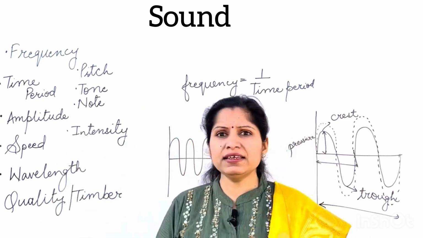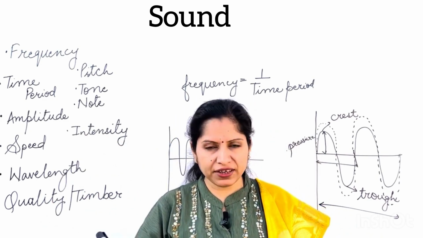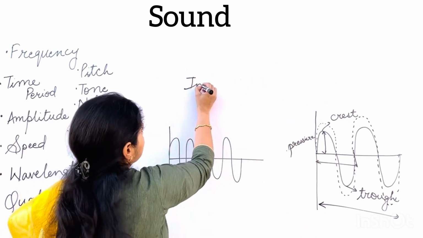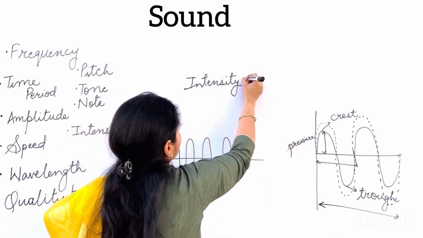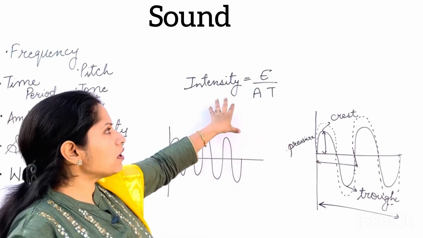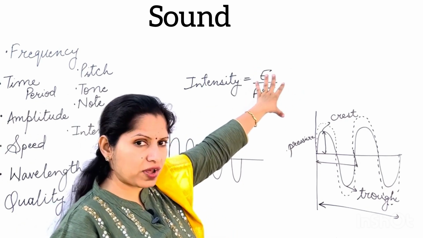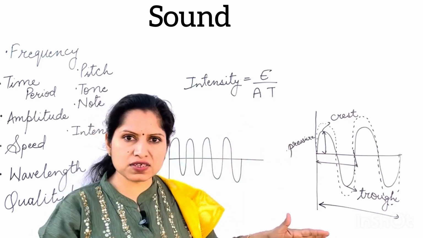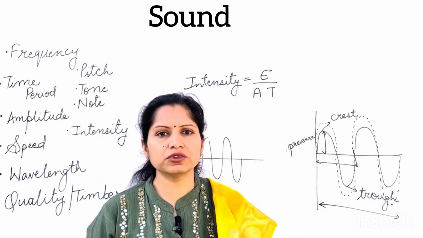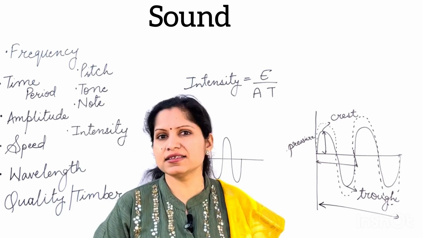Next comes the intensity of sound. Intensity of sound is the amount of sound energy transferred per unit area in a unit time. The amount of sound energy transferred per unit time means in 1 second. What is the amount of energy transferred per unit area, meaning an area of 1 square meter? That is known as intensity. The amount of sound energy transferred in 1 second per unit area is known as intensity.